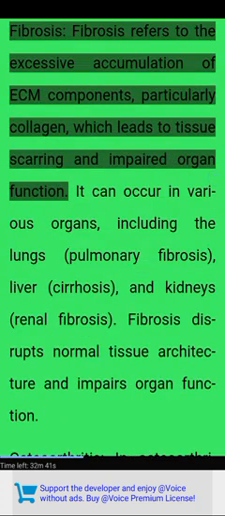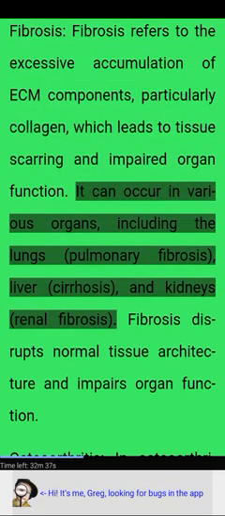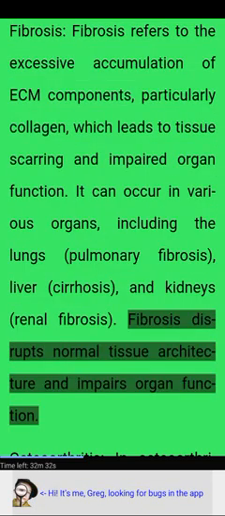Fibrosis. Fibrosis refers to the excessive accumulation of ECM components, particularly collagen, which leads to tissue scarring and impaired organ function. It can occur in various organs, including the lungs (pulmonary fibrosis), liver (cirrhosis), and kidneys (renal fibrosis). Fibrosis disrupts normal tissue architecture and impairs organ function.